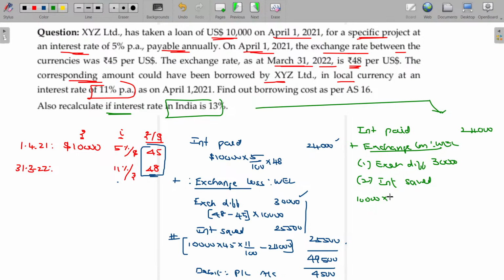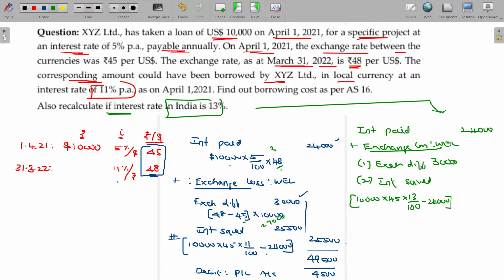Interest saved: $10,000 at the time of borrowing, it is 45 rupees per dollar, into 13%, not 11%. This is the interest you are supposed to pay in India. Because of borrowing from foreign, you pay only 24,000. So we got stuck here, 27 and 25. No, that difference of 1,500 is due to the 3 rupees excess amount. 10,000 into 5% into 3%, if you put the value, that will be 1,500. Here we take 45, here we take 48. That's the reason. You can go with this model only.